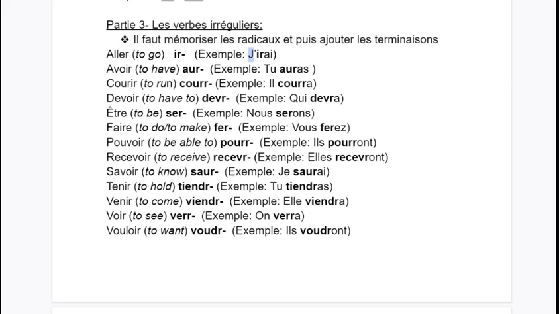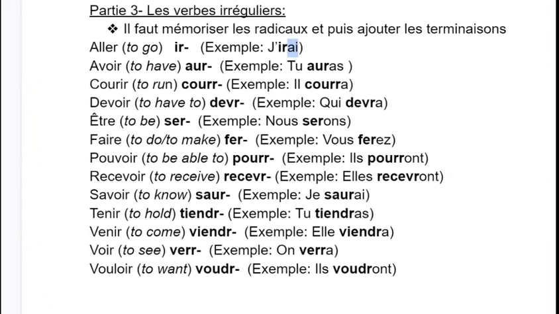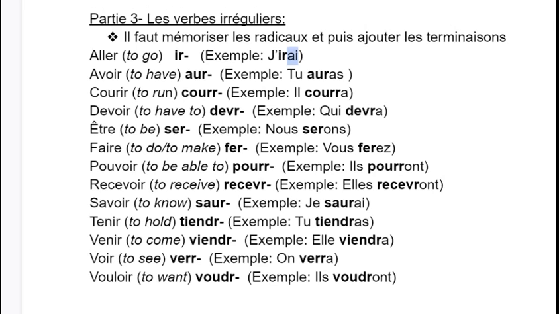And if you're going to use it with je, it would be j'irai. So you have to memorize that aller is ir. And then you're going to have to add the endings, which at this point you would know. So for je, it would be AI. So I'm just going to quickly go over these, and there are many more. This is just a small list, but there are many more, and you can copy these down or take a screenshot, just to practice with them.